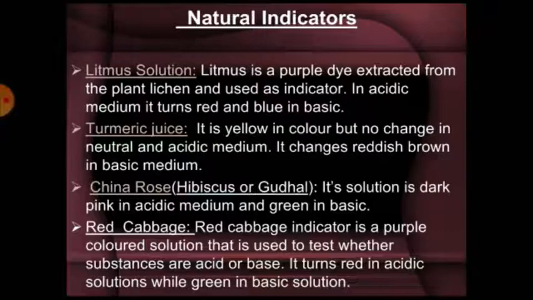Red cabbage. Red cabbage indicator is a purple colored solution that is used to test whether substances are acid or base. It turns red in acidic solution and green in basic solution.